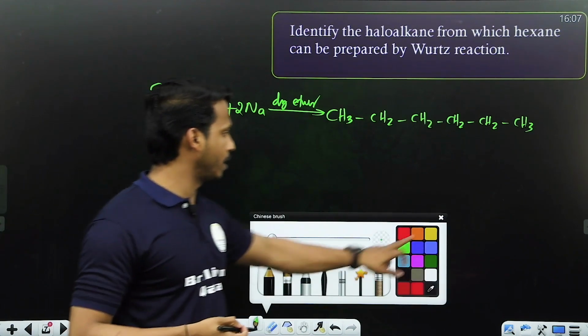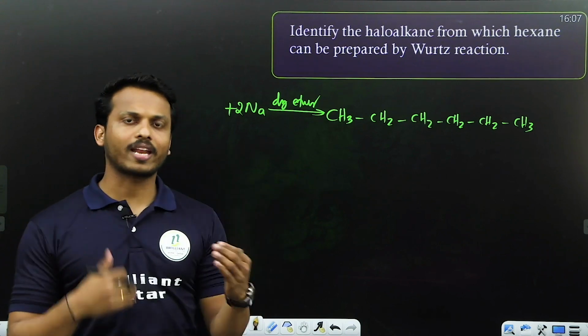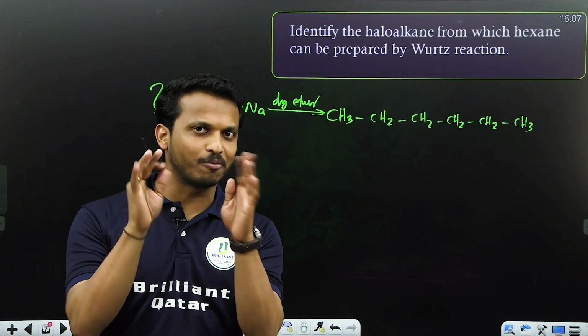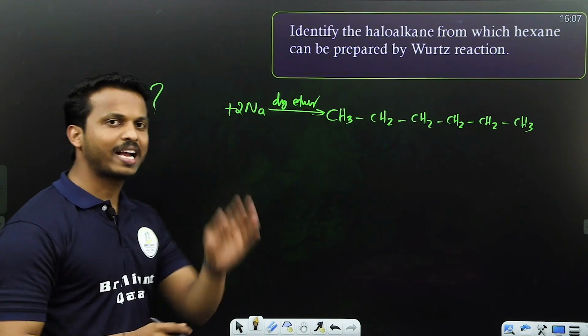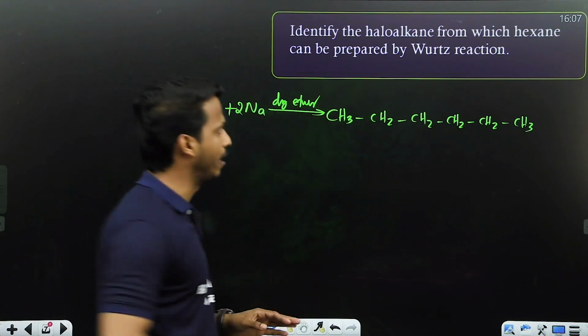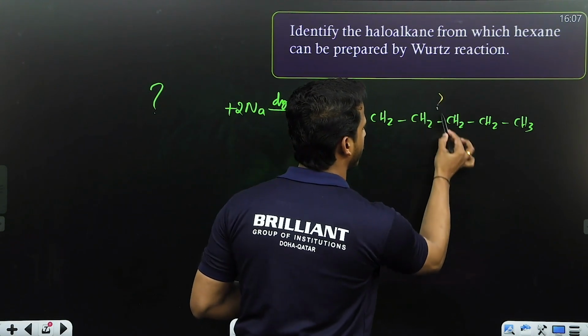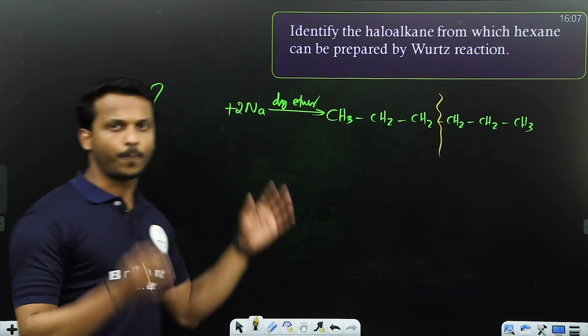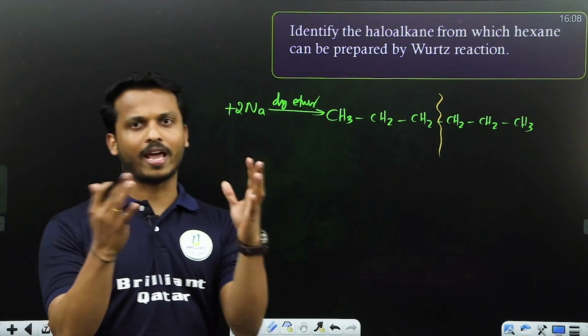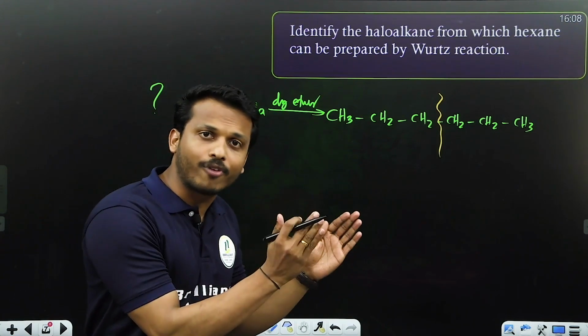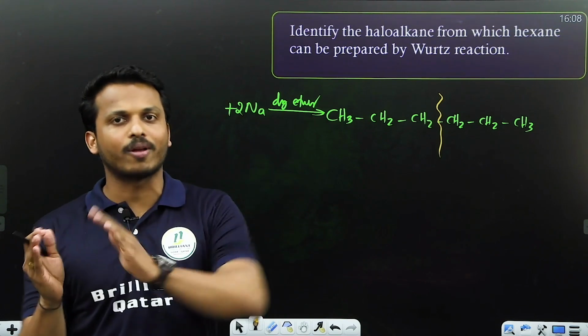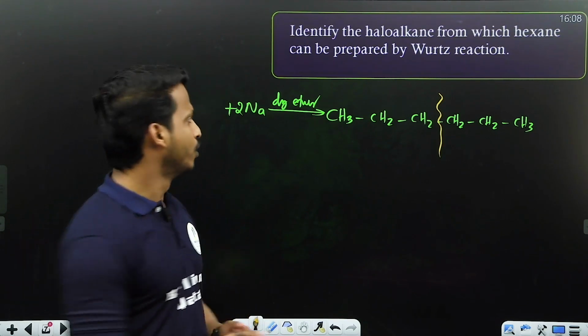Very simple question, dear all. Here they have given the product and they are asking for the reactant. Very simple in Wurtz reaction. What you have to do then? Cut the center part of the alkane. Which is the center part of the alkane? This one. Overall hexane, right? One half from one haloalkane, the other half from the other haloalkane. That's it. So, you just add.